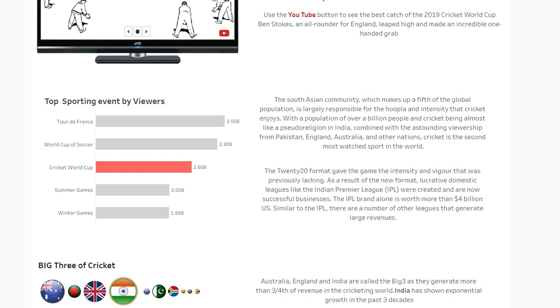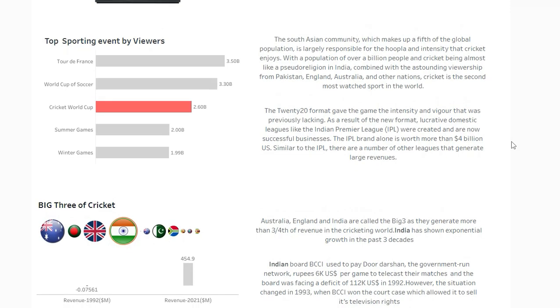This is in billions, so you can see that the Cricket World Cup is the third highest top sporting event ever by viewers, with 2.6 billion viewers, mainly because of the South Asian community, which is around one fifth of the global population. With a population of over a billion people and cricket being almost a pseudo religion in India, combined with the astounding viewership from Pakistan, England, Australia, and other nations, it's a no-brainer.